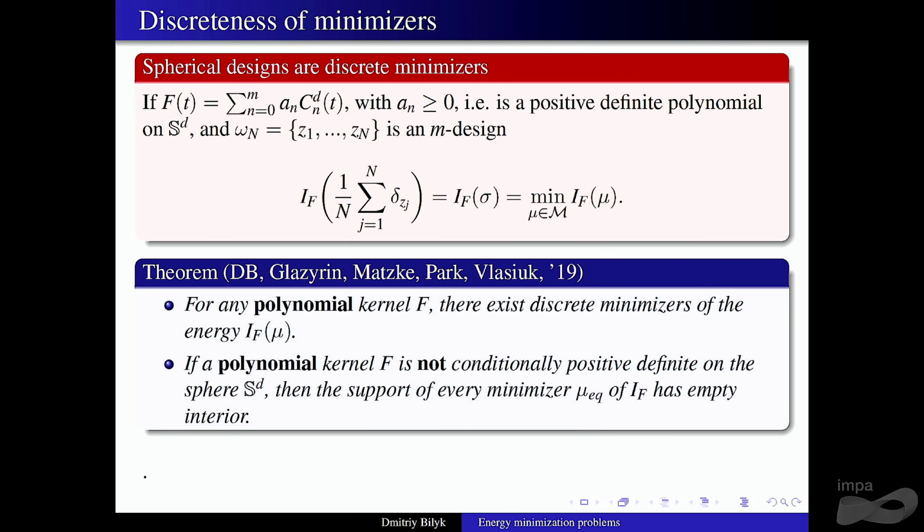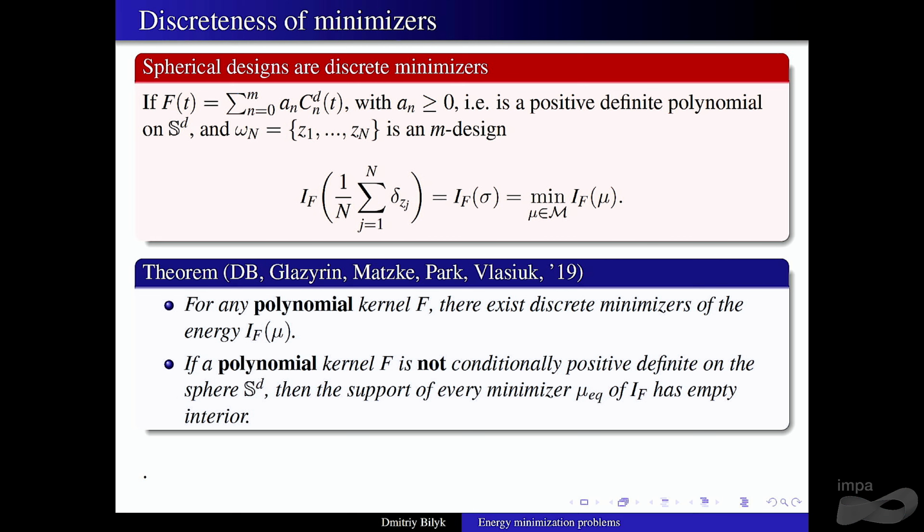Yes. So if you have an energy with a polynomial kernel, there are two things. You know that for any polynomial kernel, there always exist discrete minimizers. They might not be unique. There might be other minimizers. Like here, sigma could also be a minimizer if it's positive definite.